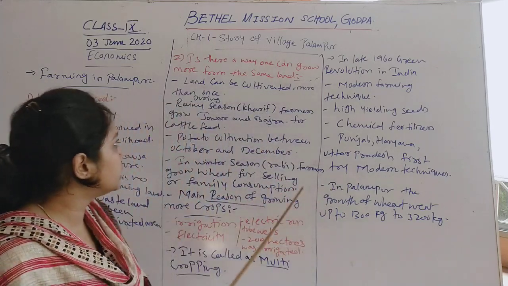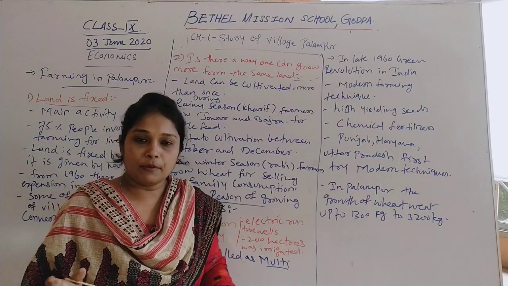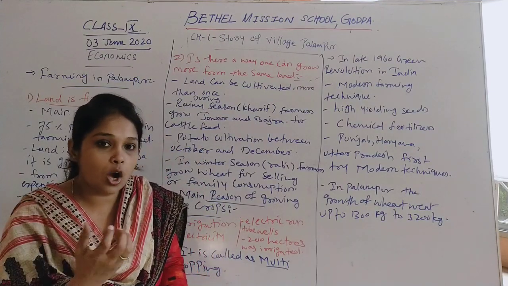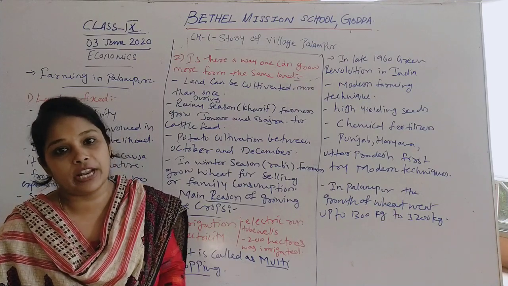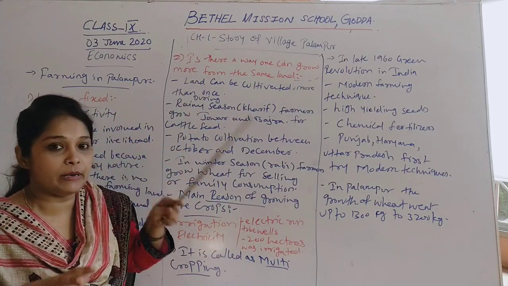Now moving on, land is fixed, that means we cannot increase or decrease the land. But to solve this problem of scarcity of land, we can grow more from the same land.